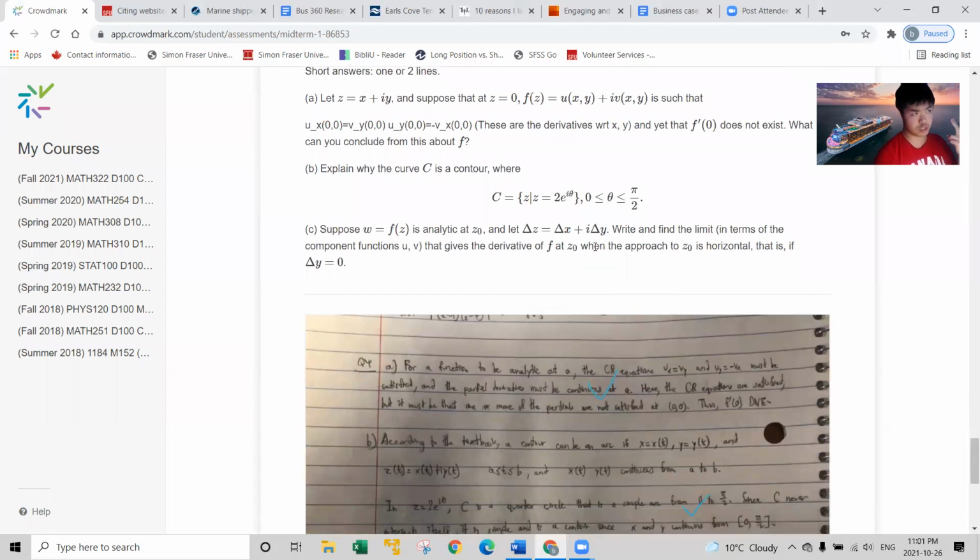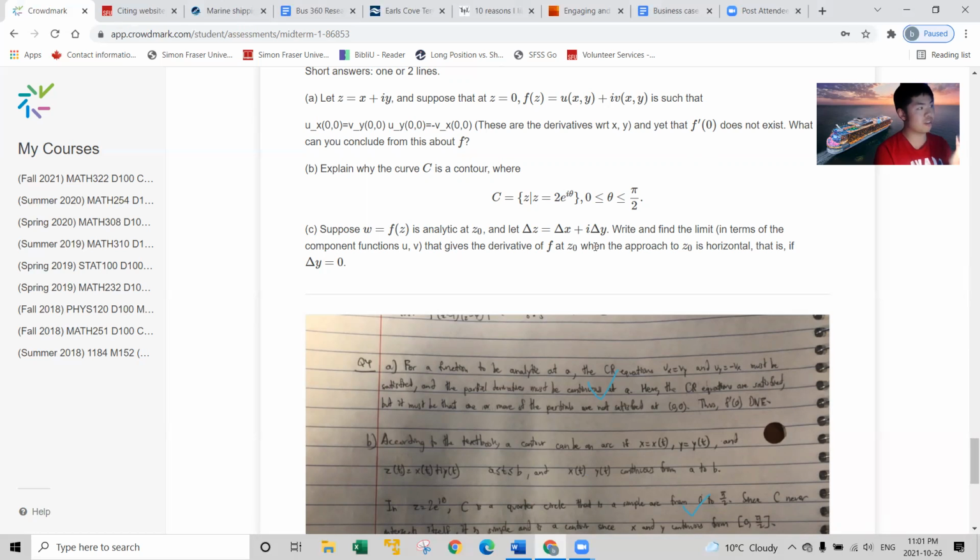Well, without looking at the answers, there's usually two conditions you need for a function to be analytic or differentiable at a certain point. The partials need to satisfy the Cauchy-Riemann equations, but they also need to be continuous at that point too.